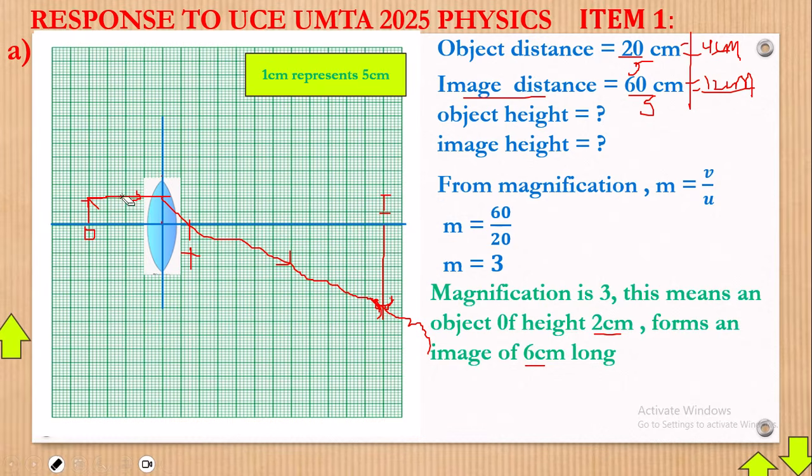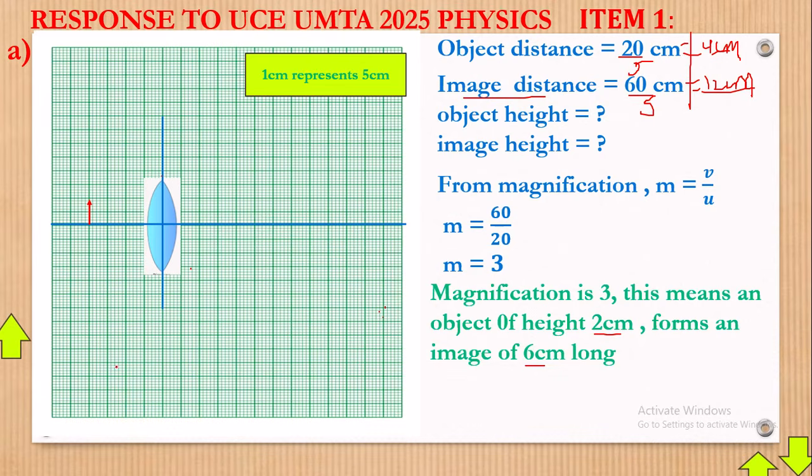Okay, I'll be erasing this so that we put the real work and compare. Then we see the way forward, how we can determine the focal length using the graphical method. So this has been just a rough cut. Let's now get into the real work, trying to rub off using my rubber. Now after that, what are you going to do? So first of all, let's get the object.